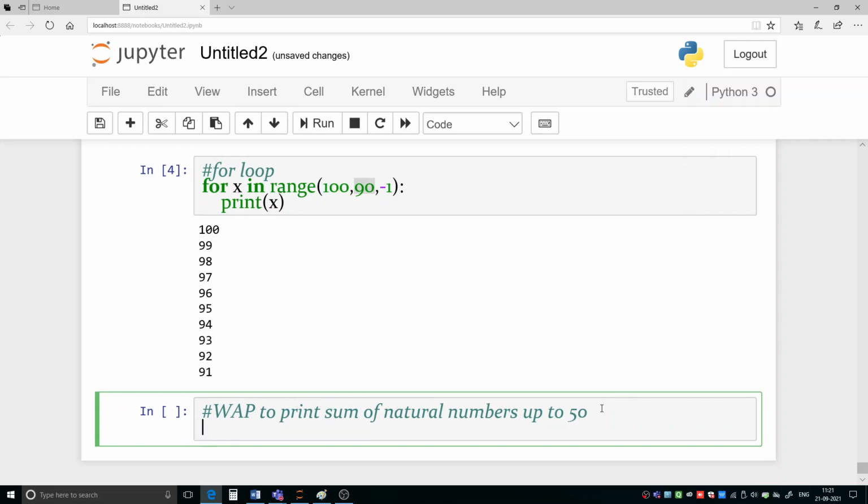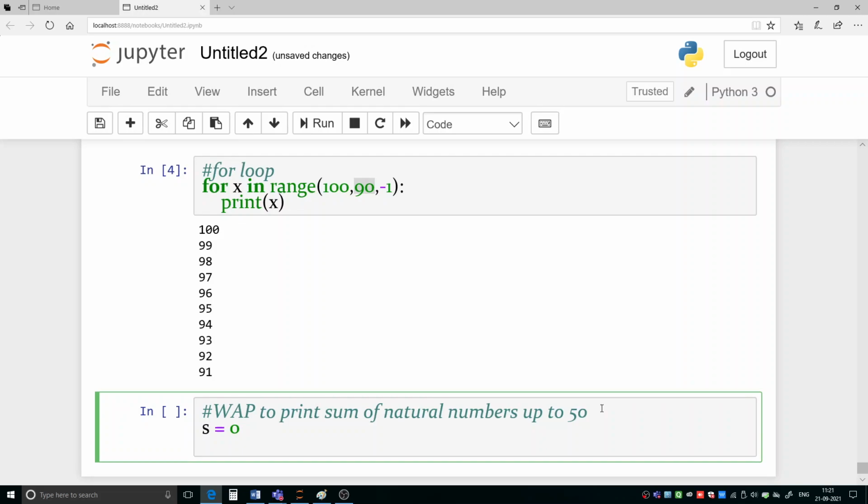So suppose we want to do this one. So we have to take one variable in which we will store some value. So let us have one variable s, and its initial value is 0. Now what will we be doing? We have to start from 1 and we have to go up to 50. So our for loop should be what? We can write like this: for x in range, we can write like this: 1.